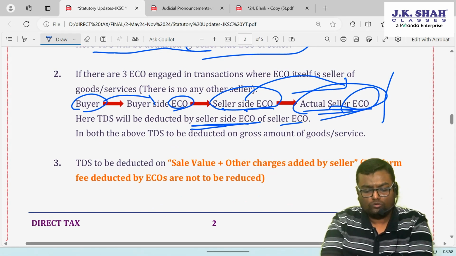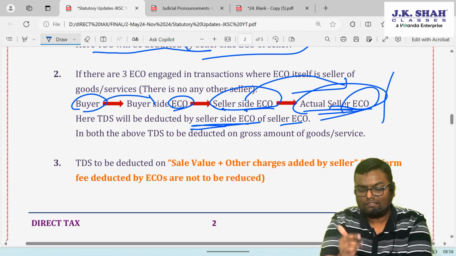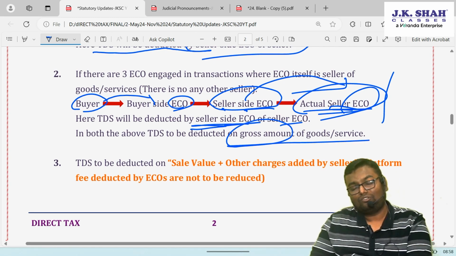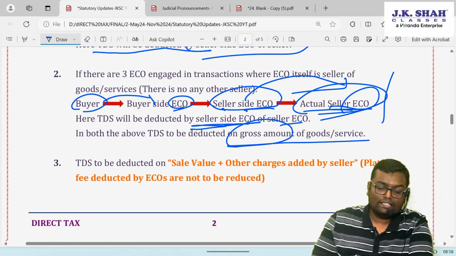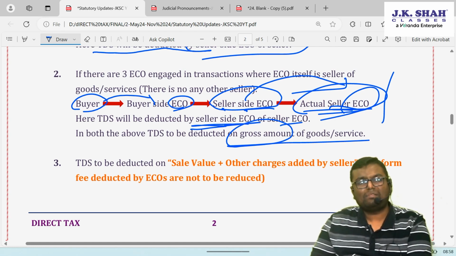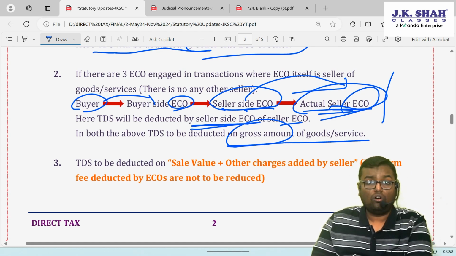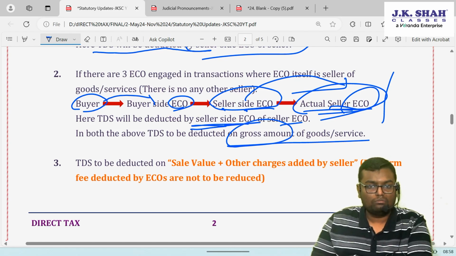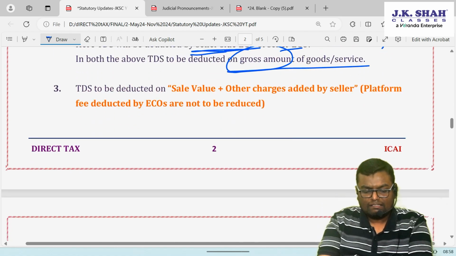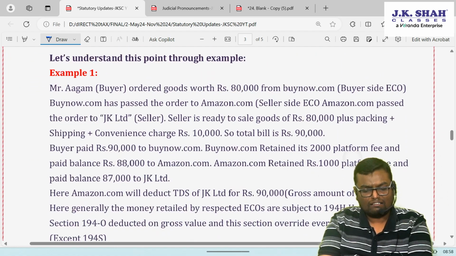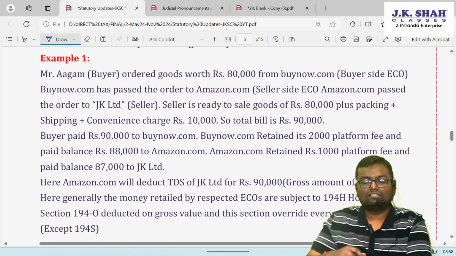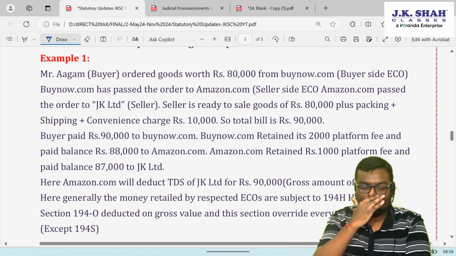In all these above two cases, the amount on which TDS will be deducted will be the gross amount of goods and services. So now the question arises, what is the meaning of that gross amount of goods and services? Now there are so many elements that are involved when the transaction is done through e-commerce. So let's take one example and understand this in a better manner. I have written one example very similar to the ICAI example only. I have not created it on my own. I have just redrafted the ICAI example over here.